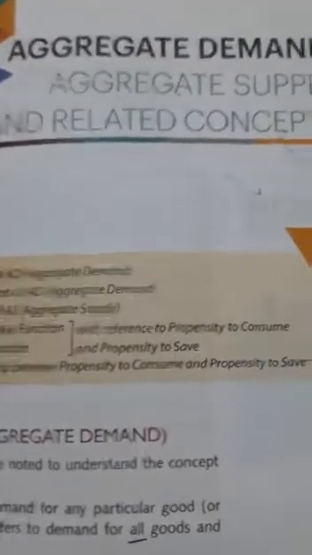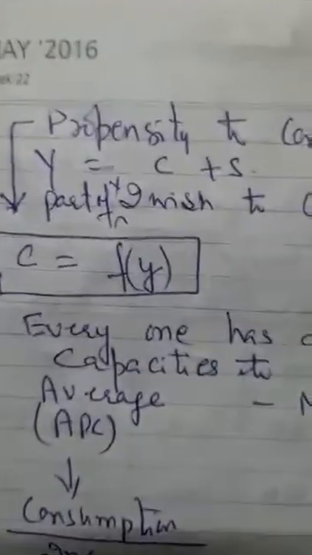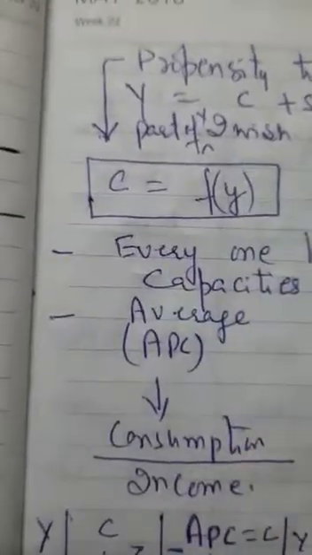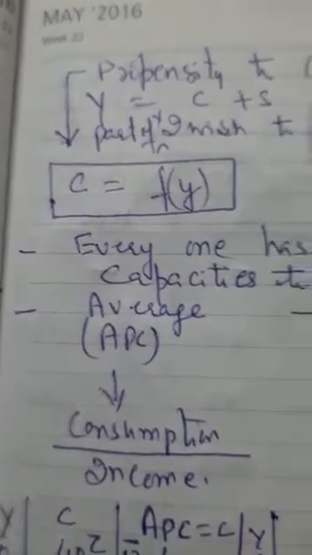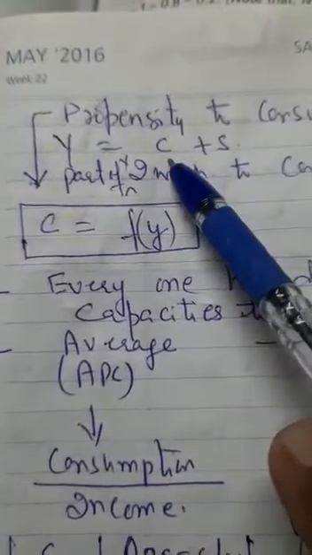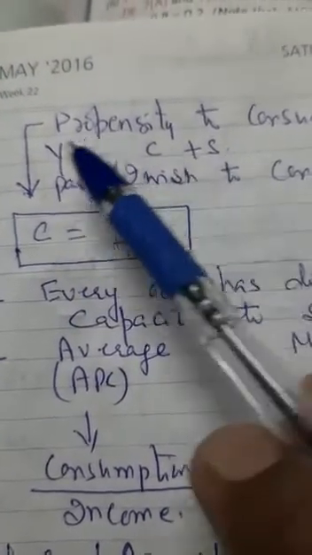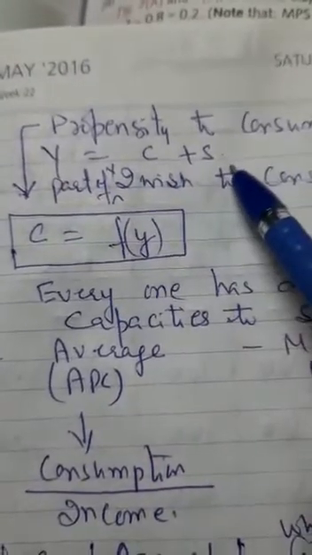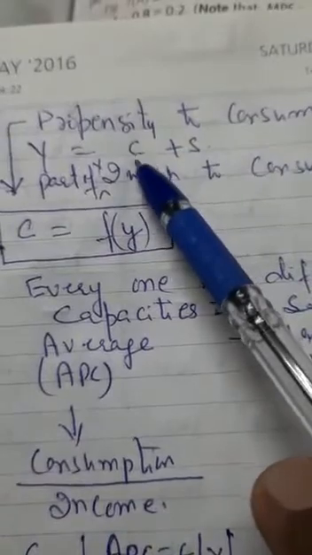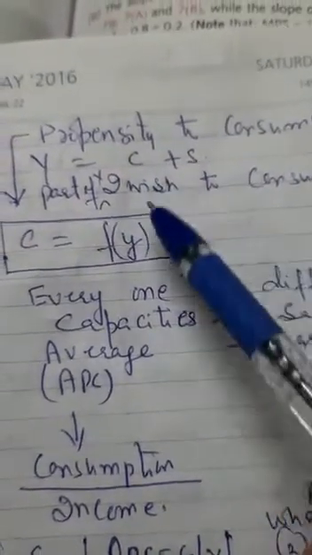Well, today we are here to discuss very important concepts of this chapter, that is propensity to consume and propensity to save. What does it mean? As all of you know, from your income only you consume also and you save also, na? So income is equal to consumption plus saving. So we are here to study propensity to consume and propensity to save.